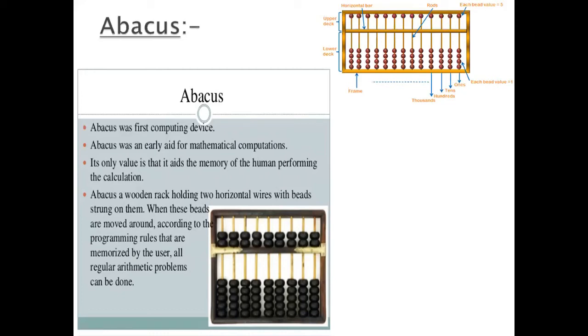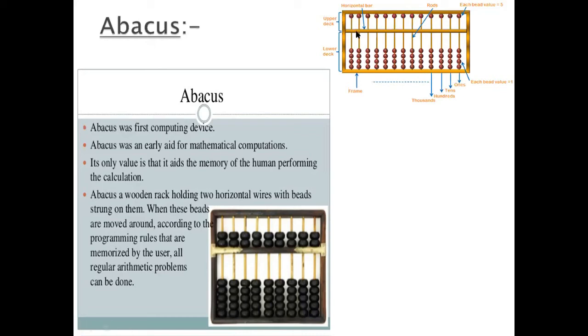The history of computers starts about 5,000 years ago with the birth of the abacus. It is a wooden rack holding horizontal lines with beads strung on them. When these beads are moved around according to programming rules memorized by the users, all the regular arithmetic problems can be done.